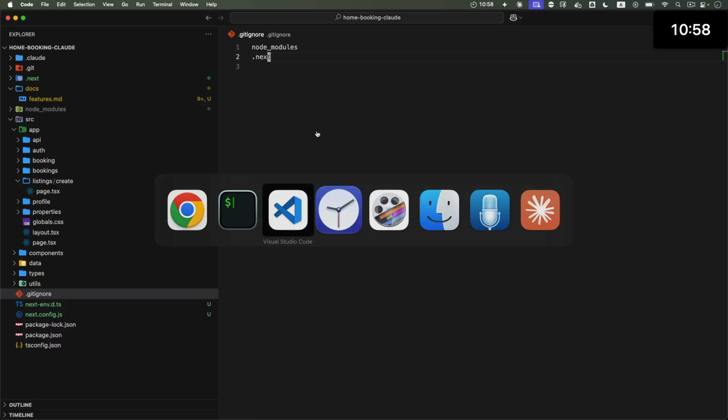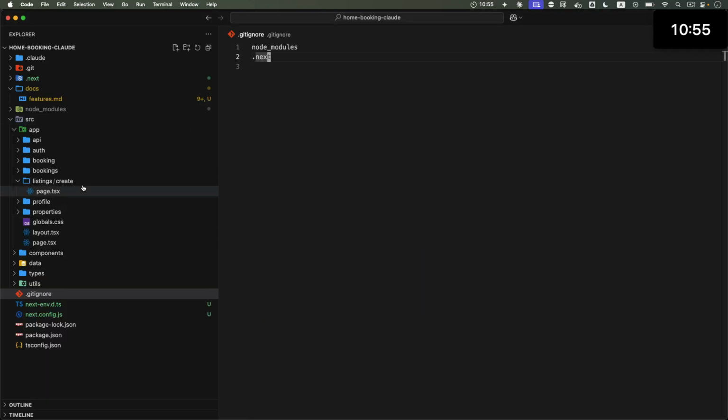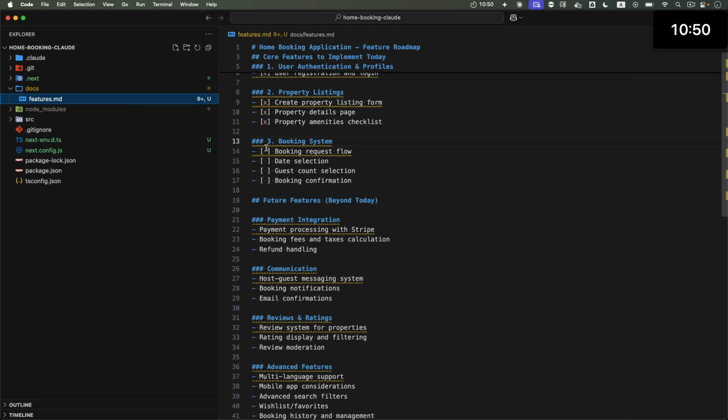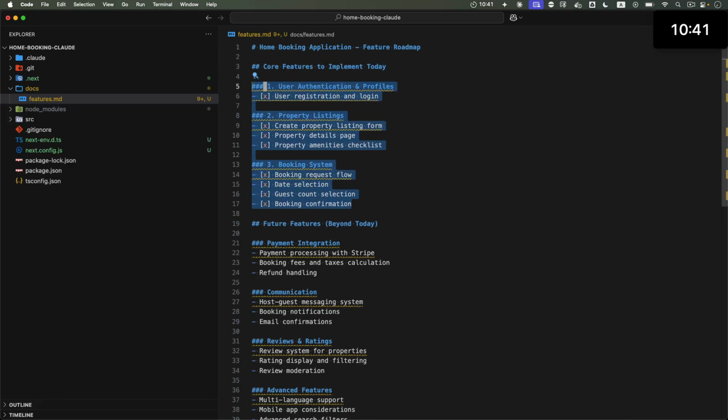But let's check the feature list. Is there anything else that we can add here? Feature, let's check. Booking system, we did that. Date selection, did that. Guest count selection, yes. Booking confirmation, yes. Look at this. We went through major sections here, and it mostly worked. That's pretty crazy. I'm very impressed.